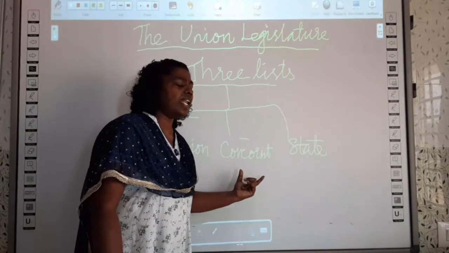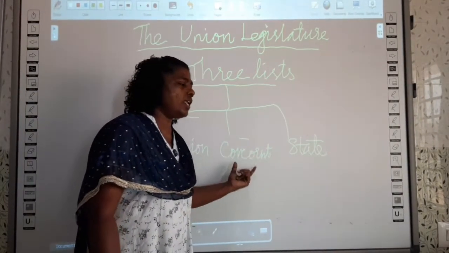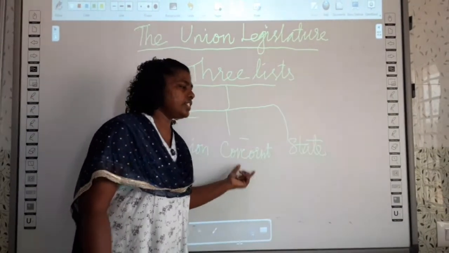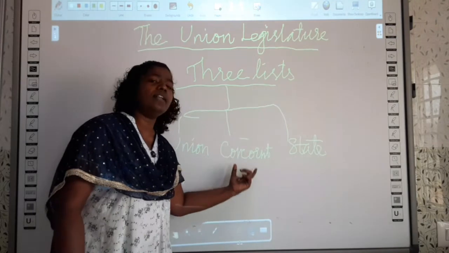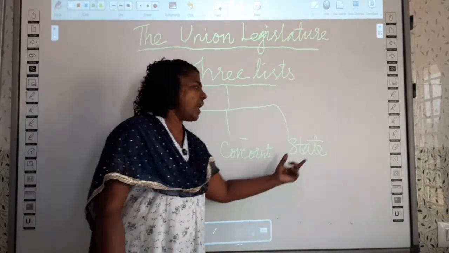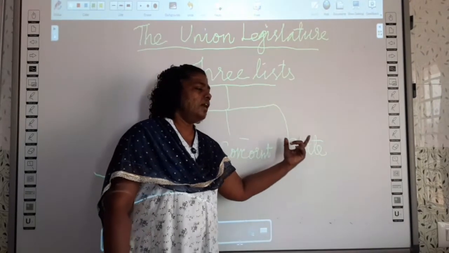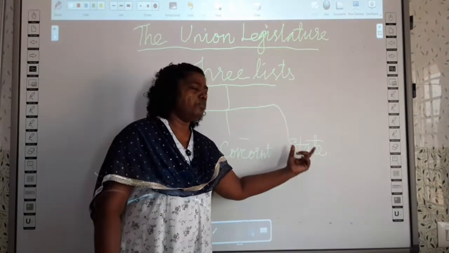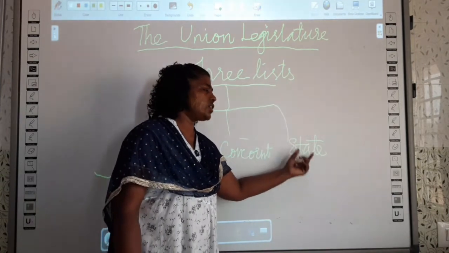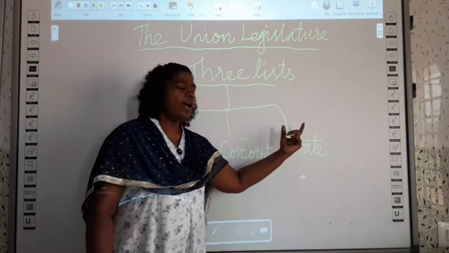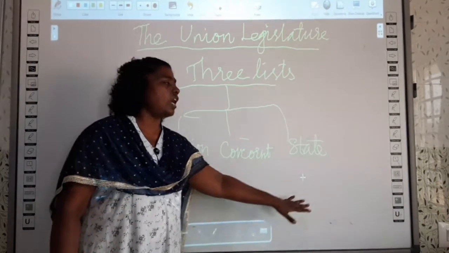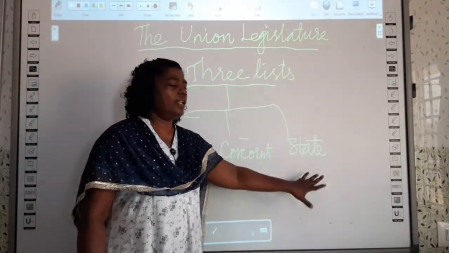Under the concurrent list, there are education, forest, marriages, electricity, wildlife and labor. And under the state list, there are law and order in the state, police, public health services, sanitation, hospitals and the state transport, railway system. All these things come under the state list.